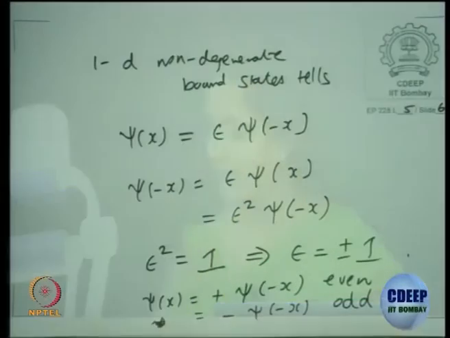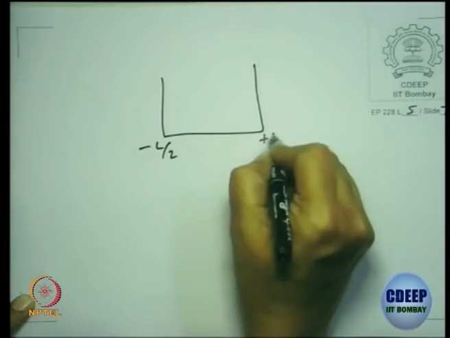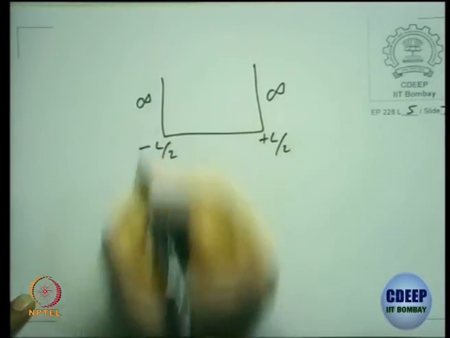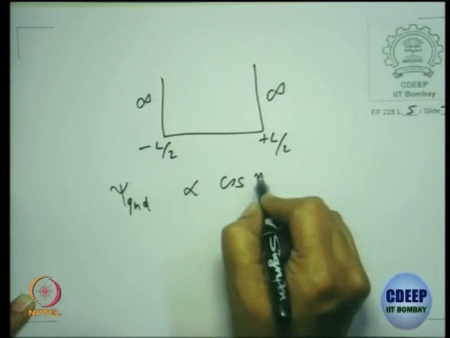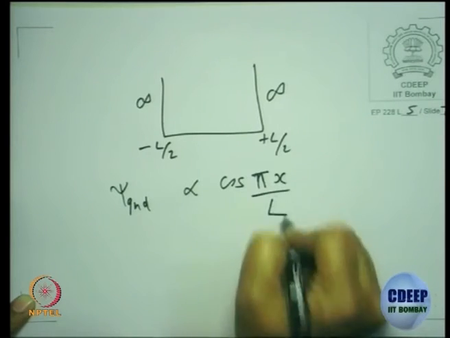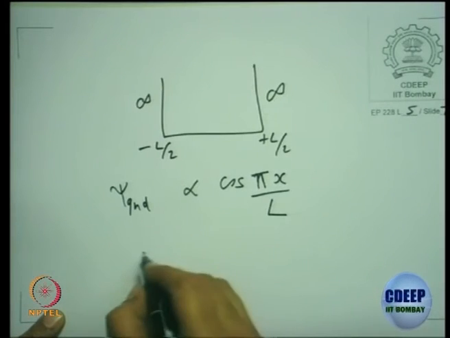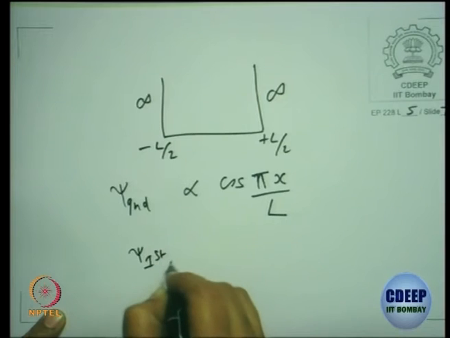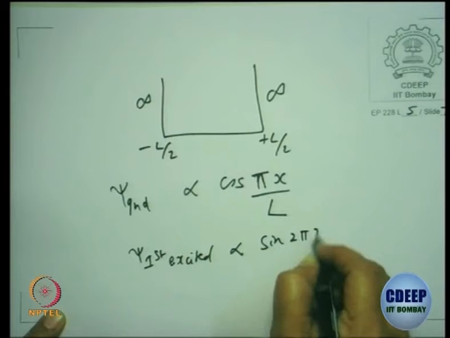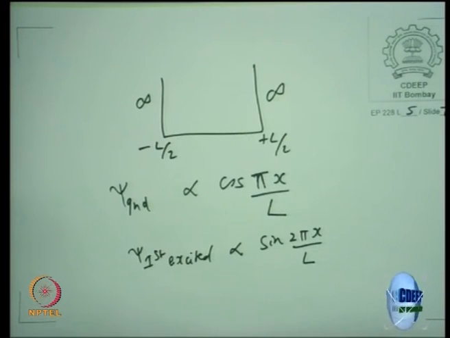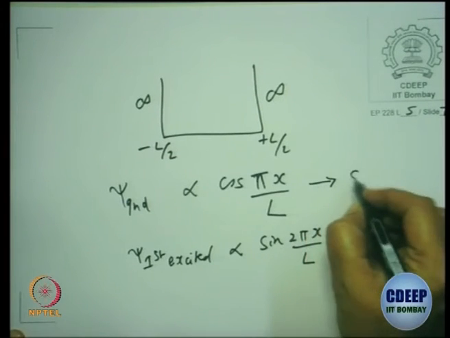If you remember, if you took a minus L by 2 to plus L by 2 infinite potential, the ground state was proportional to cos pi x by L. Similarly, the first excited state is proportional to sine 2 pi x by L. This is what you will see in the particle in a symmetric box. And I also said that the ground state will always be symmetric.